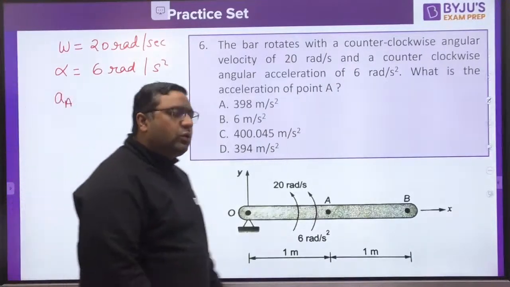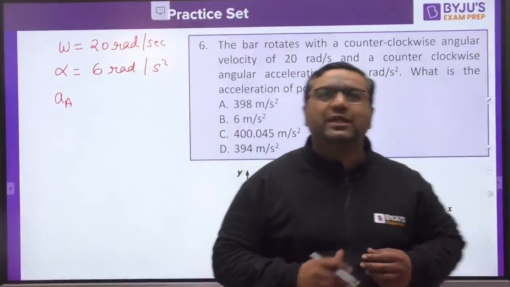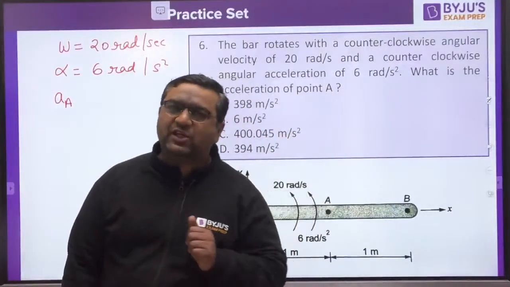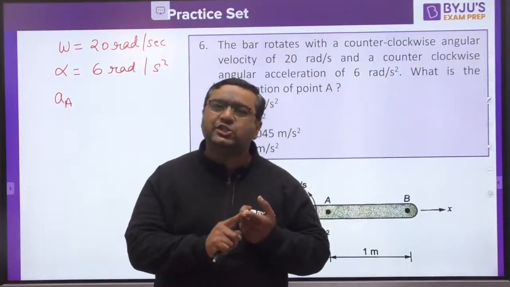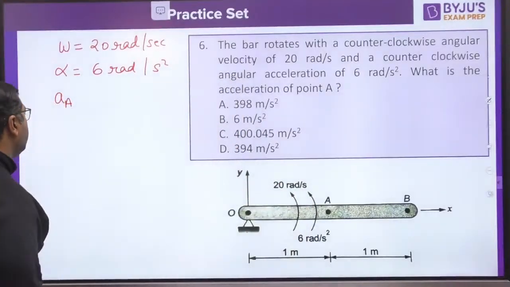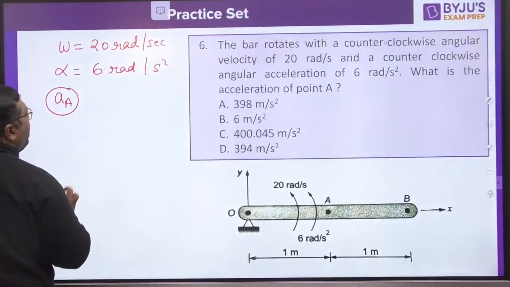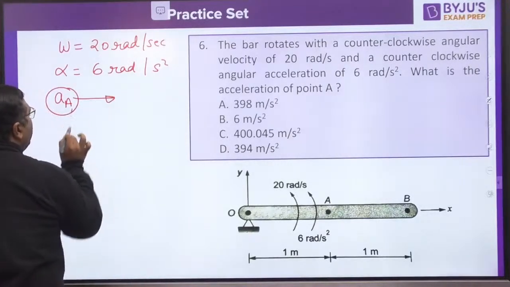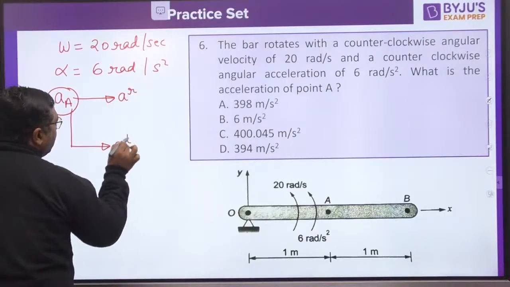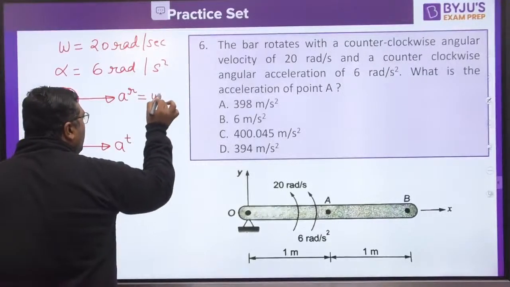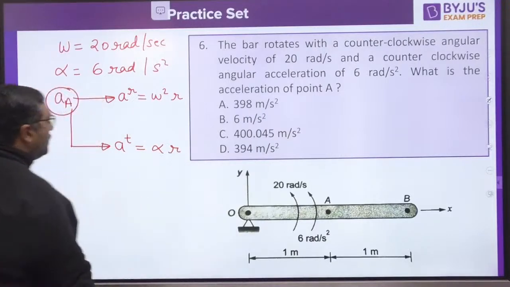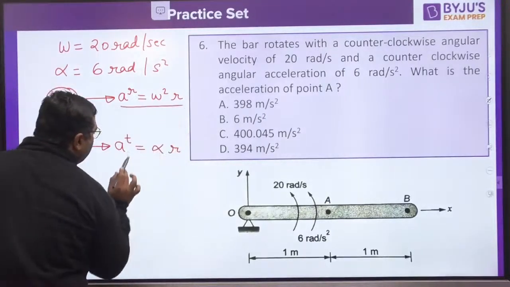So my dear, you can see that this is a question from velocity and acceleration analysis. If a slider is present, there are 3 types of acceleration. One is radial, other is tangential, third one is Coriolis. But if slider is not there, we have only 2 types of acceleration. So for this case, A point acceleration would be there because of 2 components. One component would be radial acceleration, other would be tangential acceleration. Radial acceleration would be omega square r. Tangential acceleration is alpha times r. So you just need to find out first of all AR, then AT.